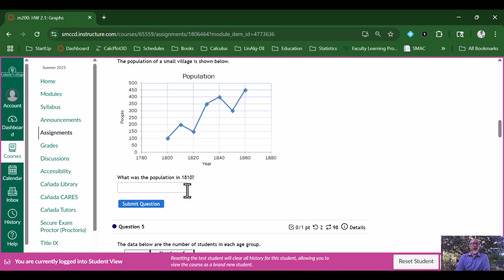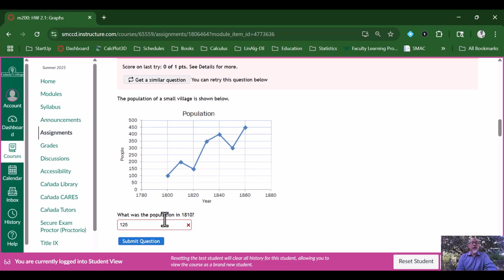So let's see, the population in 1810 would be somewhere between 100 and 150. So let's try 125 maybe. That's still incorrect. Let's try it again. Oh, 1810 is up here at 200, so let's try 200.